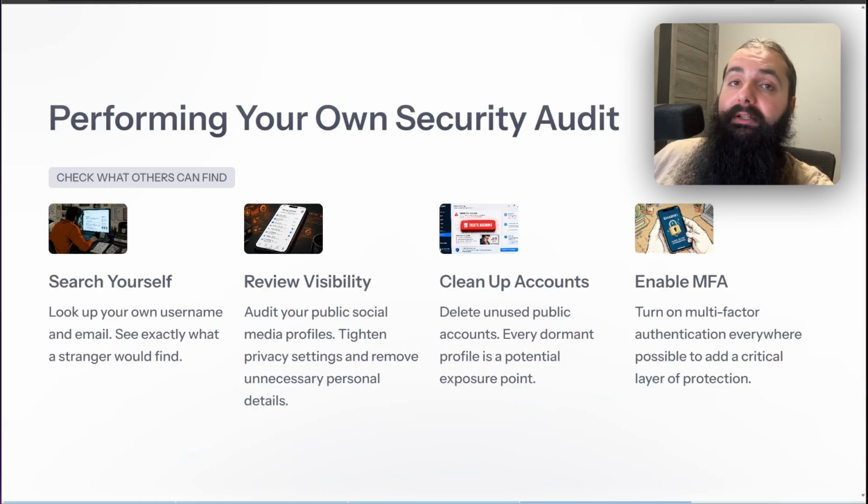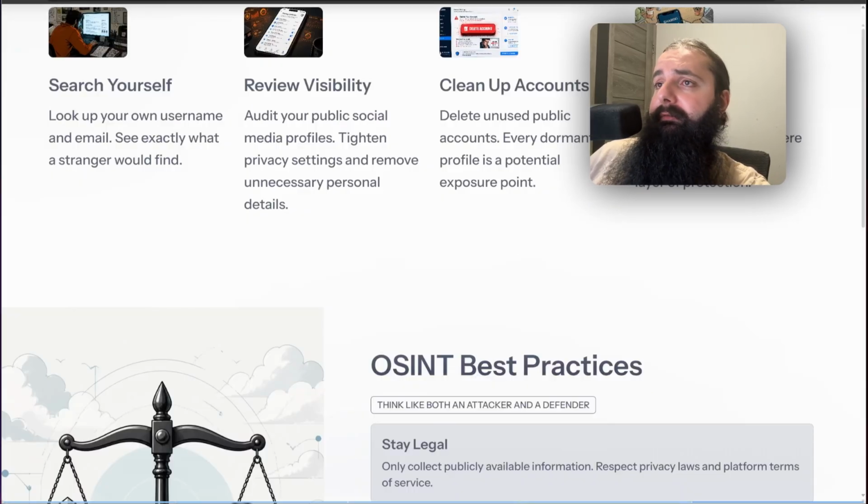And enable multi-factor authentication. This is very important. I think this is common sense at this point, but you need multi-factor authentication. If you really are against using dedicated apps like Google Authenticator or Authy, just at least do an email, but I would strongly advise to use a dedicated application instead of an email, or especially against SMS. So please be aware of that.